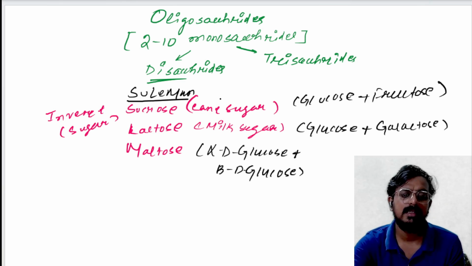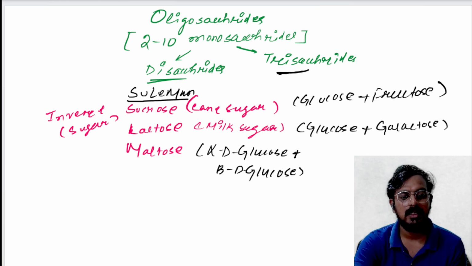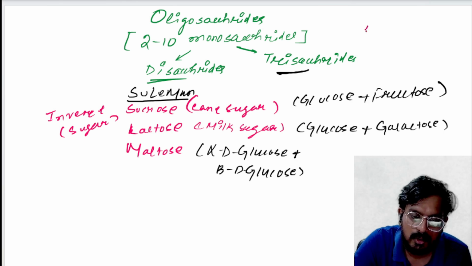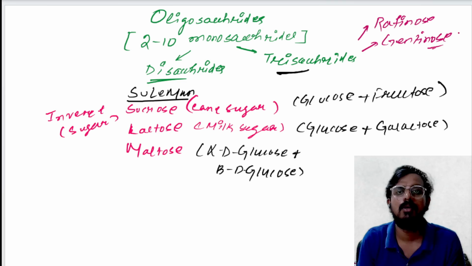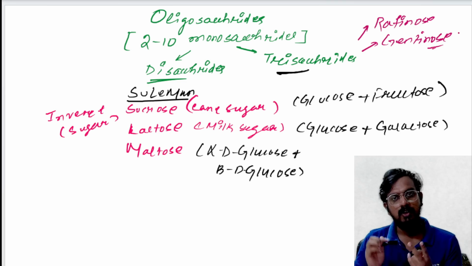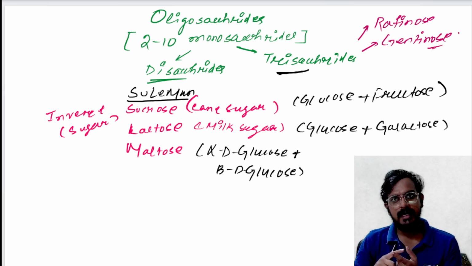Now, trisaccharide means they consist of 3 monosaccharides. Trisaccharide examples are raffinose and another one, xanthinose. Oligosaccharide consists of two types, disaccharide and trisaccharide.